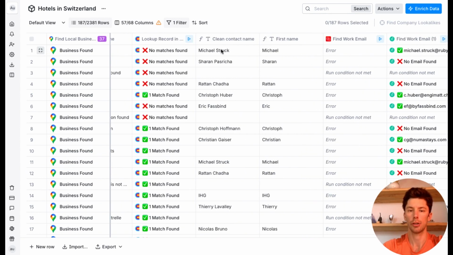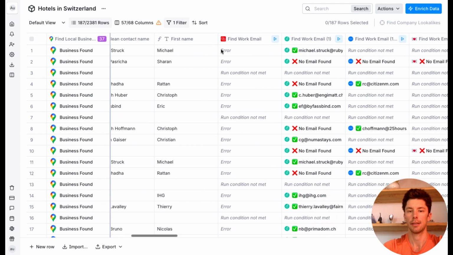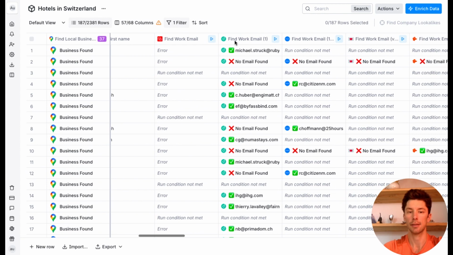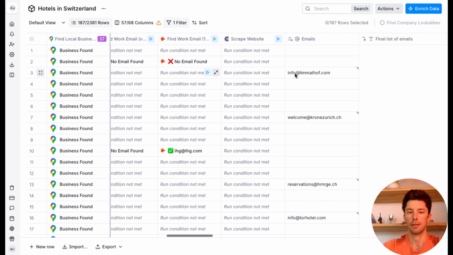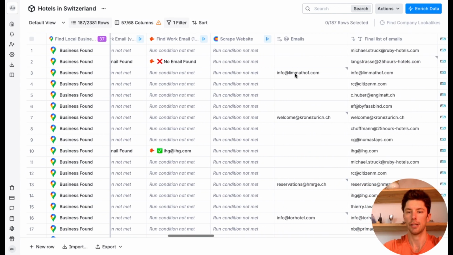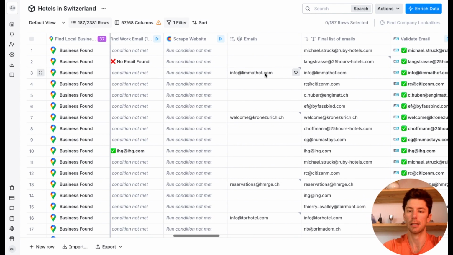And from the contact name and the normalized website, I got emails with this workflow. If it didn't find any emails, what I did is I used AI to scrape the website and find emails. So I got generic emails, but it's very important in small hotels because maybe the owner may read this directly.